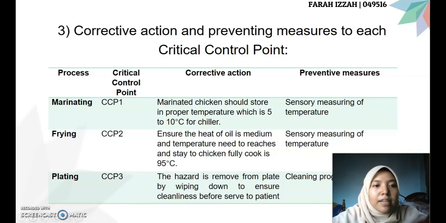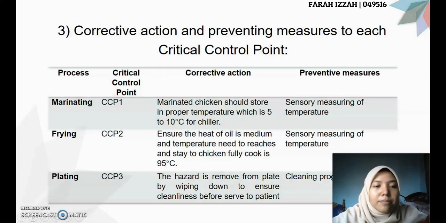For CCP1, the marinating process, the corrective action is that marinated chicken should be stored at the proper temperature, which is 5 to 10 degrees Celsius in the chiller, and the preventive measure is sensory measuring of temperature. For CCP2, which is the frying process, the corrective action is to ensure the heat of the oil is medium and the temperature needs to reach and stay at 95 degrees Celsius until the chicken is fully cooked. The preventive measure for CCP2 is sensory measuring of temperature.